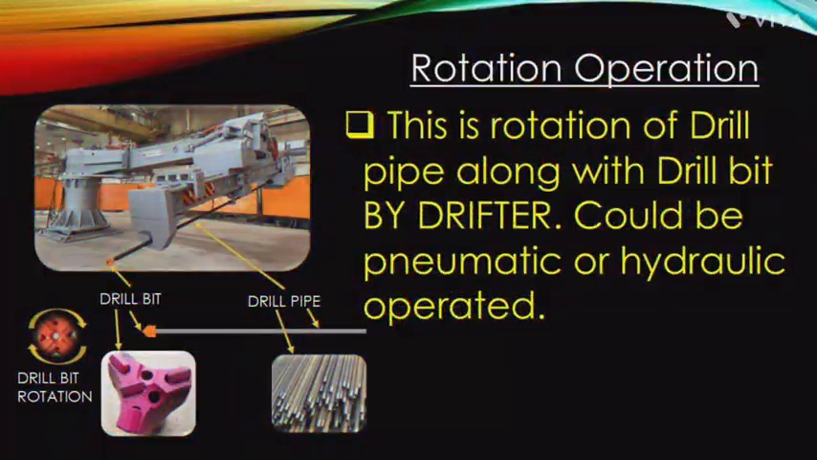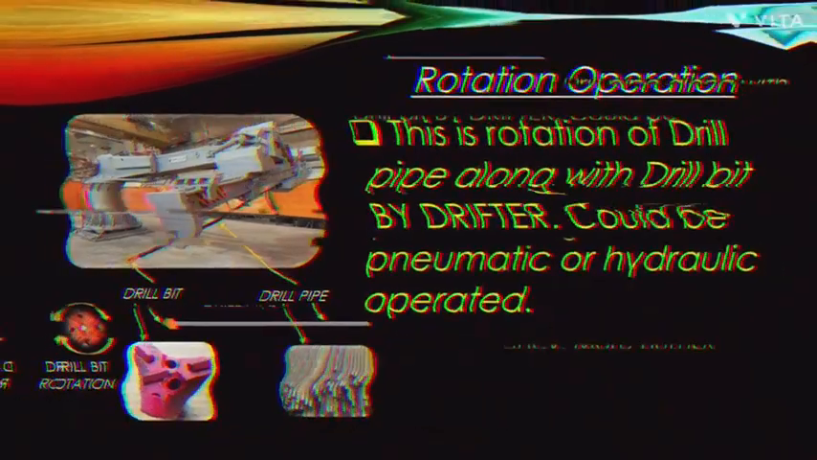Rotation operation. This is rotation of drill pipe along with drill bit by drifter. It could be pneumatic or hydraulic operated.